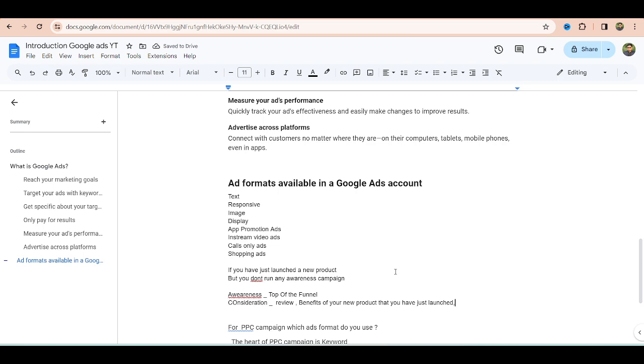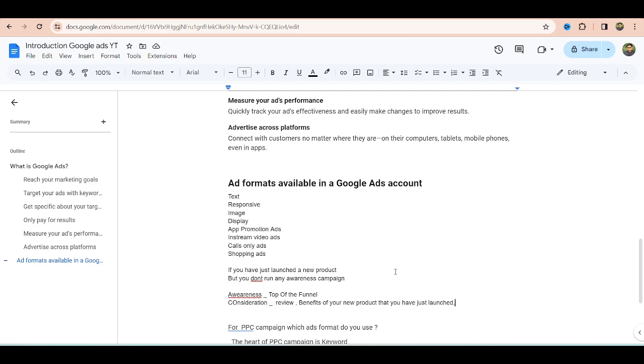When you run a consideration campaign, you can also show them the ingredients that you have used and what the benefit of it is, how they can get the most from this product. You just want them to consider your product.